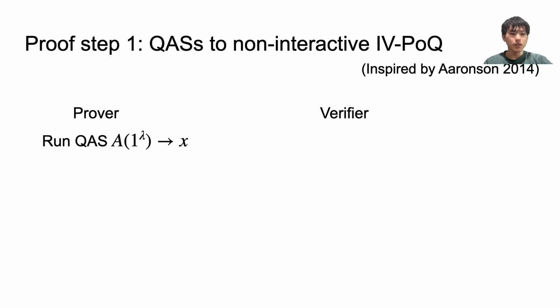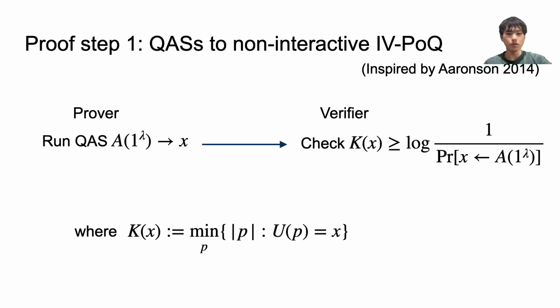The prover simply runs QAS and sends the output X to the verifier. The verifier checks whether the Kolmogorov complexity of given string X is large enough or not.